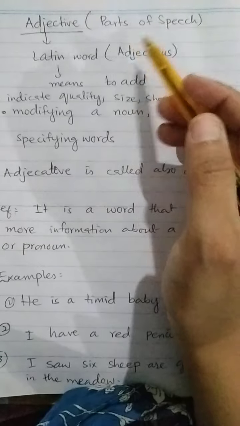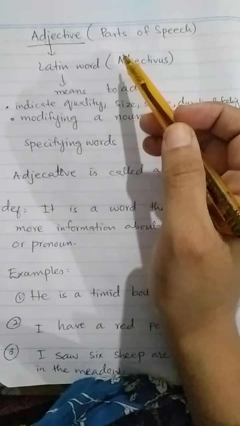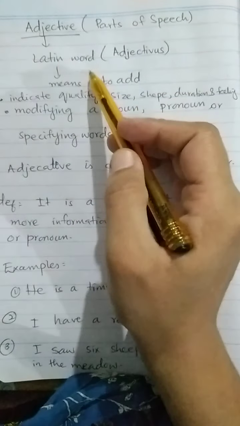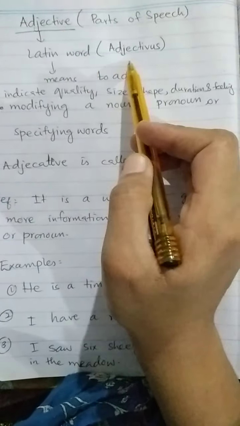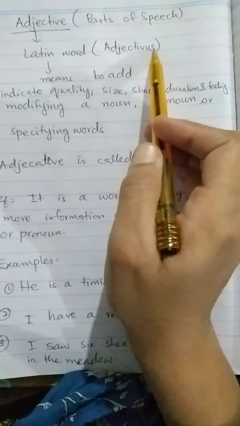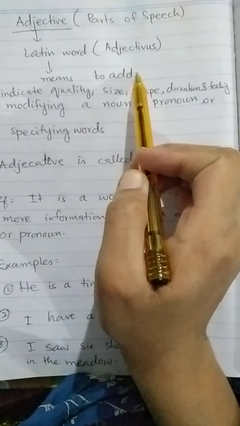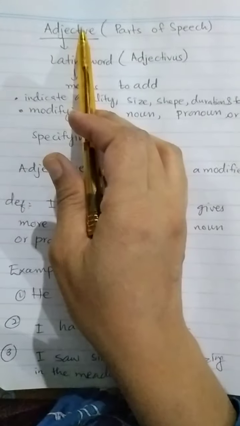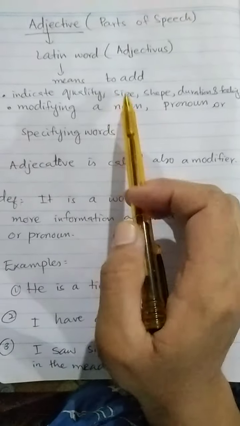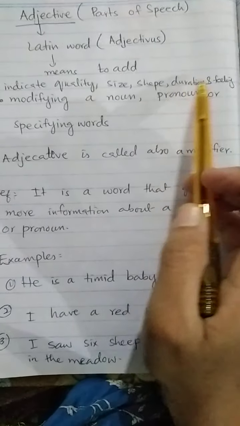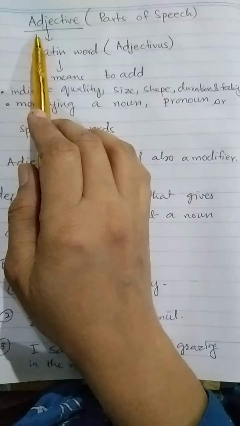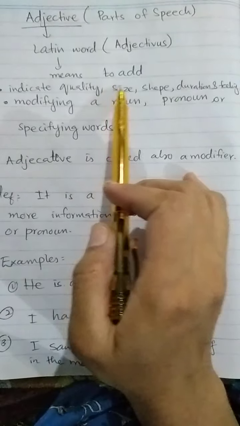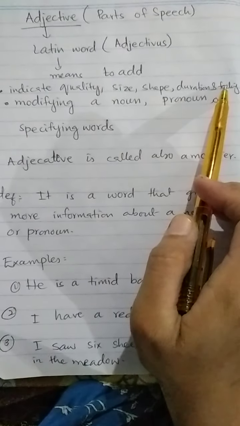Let's start further parts of speech. Adjective. Adjective is a Latin word which is derived from adjectivum, which means to aid. Adjective indicates quality, size, shape, duration, feeling. Adjective is a word which indicates or designates quality, size, shape, duration, feeling.